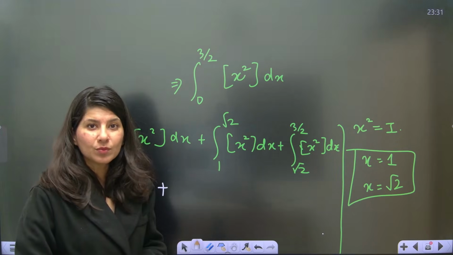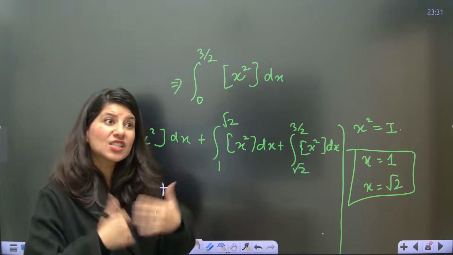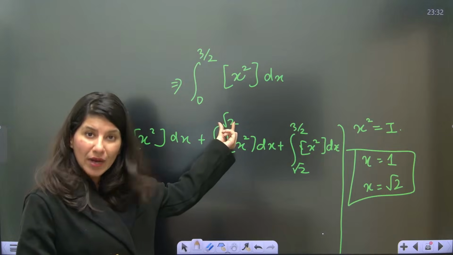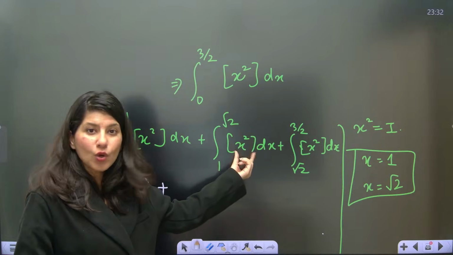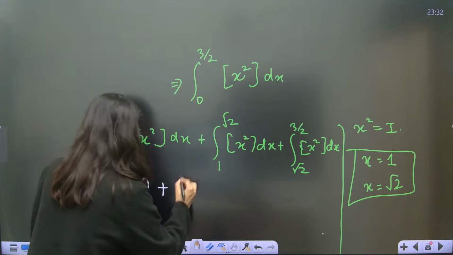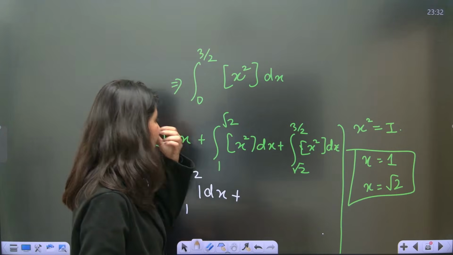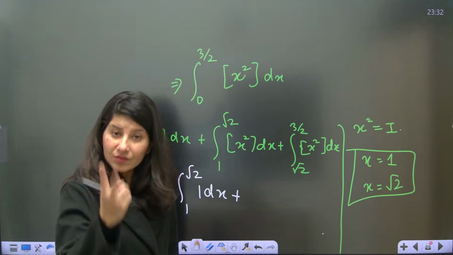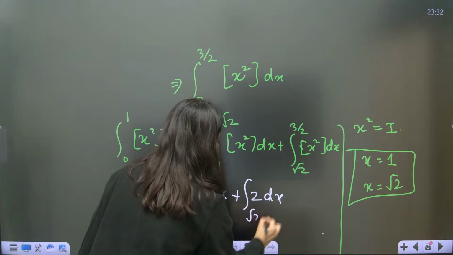Plus, between 1 to root 2, that means 1 to 1.4. Put any number between 1 to 1.4 and square it and then tell me what is your value. So ma'am, a number which is lying between 1 to 1.4, if you square it, it will still lie between 1 and 2. So your GIF of a number which will lie between 1 and 2 will be 1 only. So this is 1 to root 2, 1 dx plus. What about root 2? If you put root 2 over here, what will you get? Root 2 square, 2. So you will get 2 over here. So plus 2 times dx, and this is root 2 to 3 by 2.